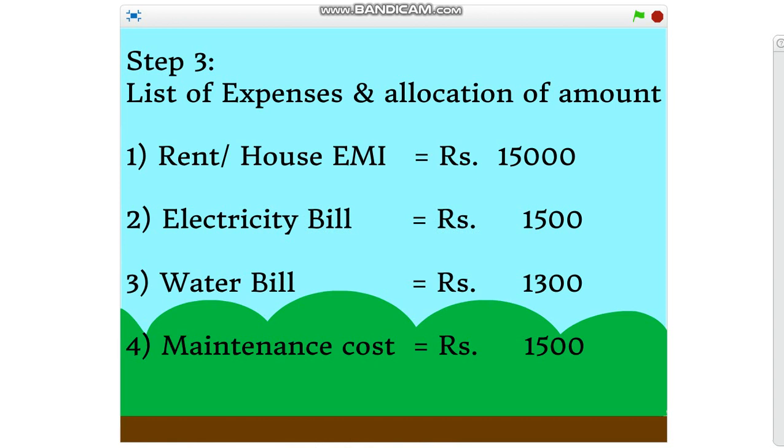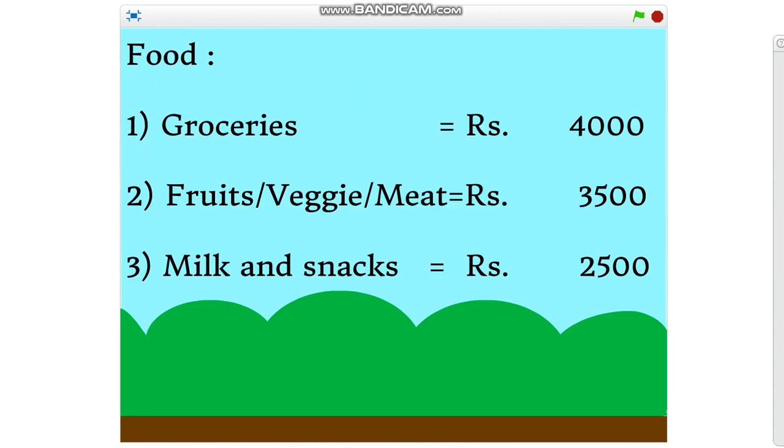In that, the listed items are rent or house EMI, rupees 15,000, electricity bill, rupees 1,500, water bill, rupees 1,300, maintenance cost, rupees 1,500. Now the second category, food.